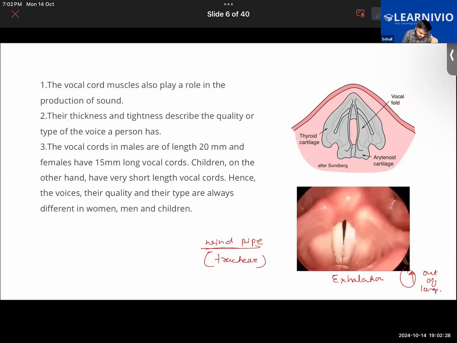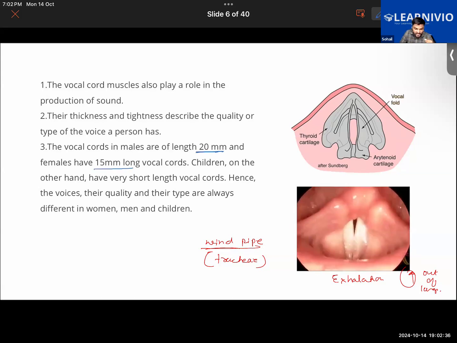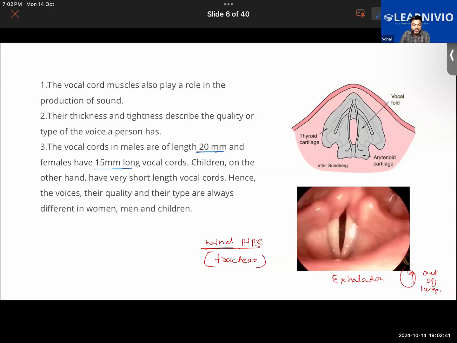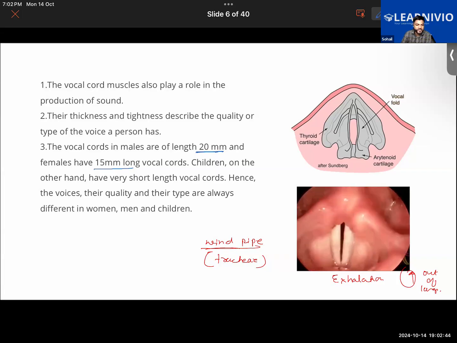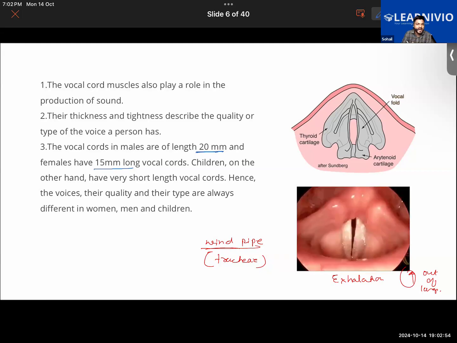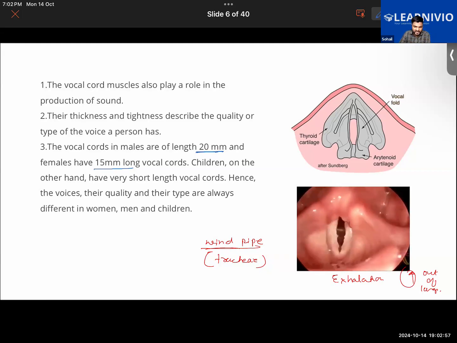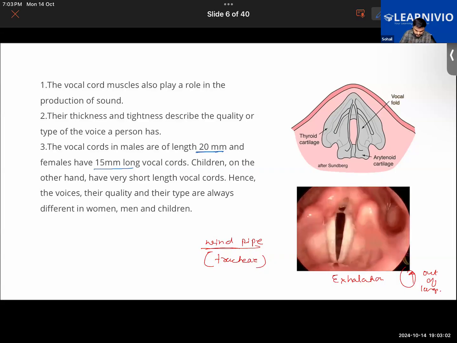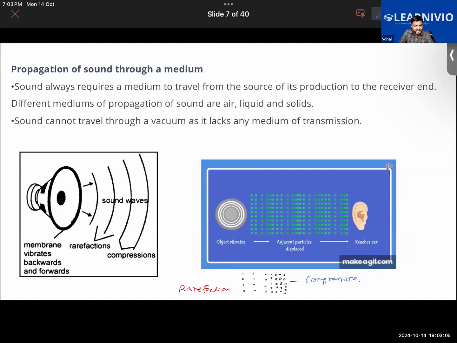Further, if you were to look at the case of male and female, in the case of males, the vocal cords are 20 millimeter in length, and females have 15 millimeter long vocal cords. And children, on the other hand, have very short vocal cords, because of which the quality of the voice in the case of men, women, and children will vary. The quality of the sound is mainly determined by the length and thickness of the vocal cords, particularly of the larynx. Hope that is clear to everyone.